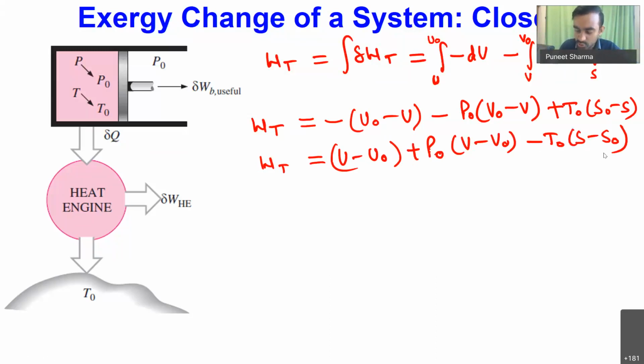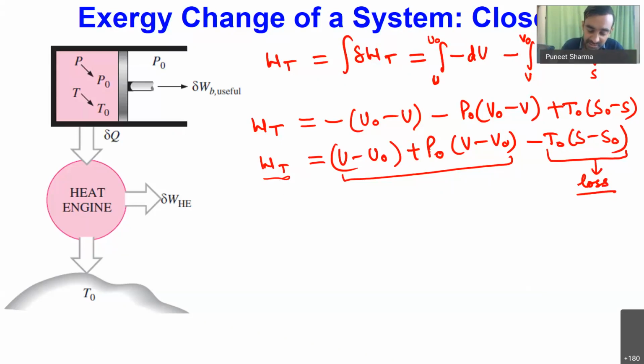Over here you can see these two terms are positive terms and this term is negative. This term basically represents the loss. Since these are positive, they contribute towards the exergy, but this term has a negative sign, so it is taking something out of our total. So this is basically the loss term, and it is associated with nothing but entropy change. If we have a change of entropy, that leads to certain loss. So this is the loss term.